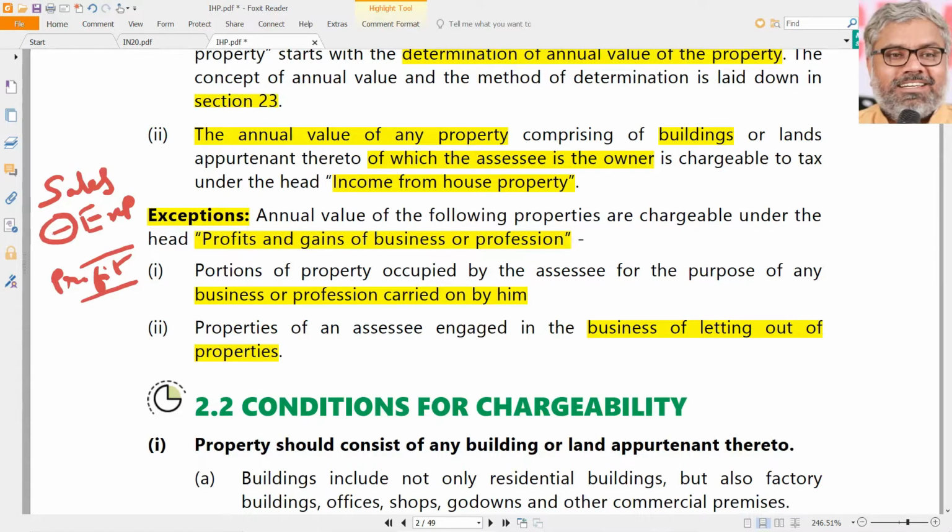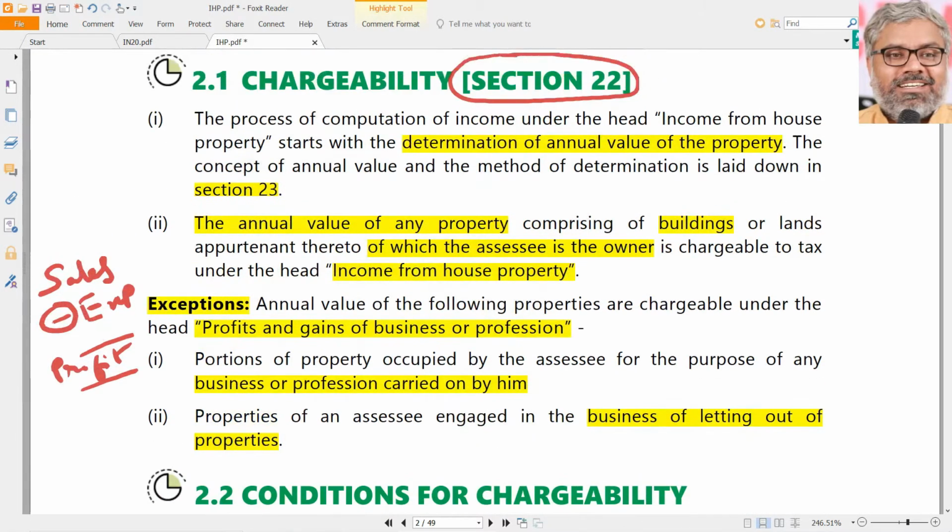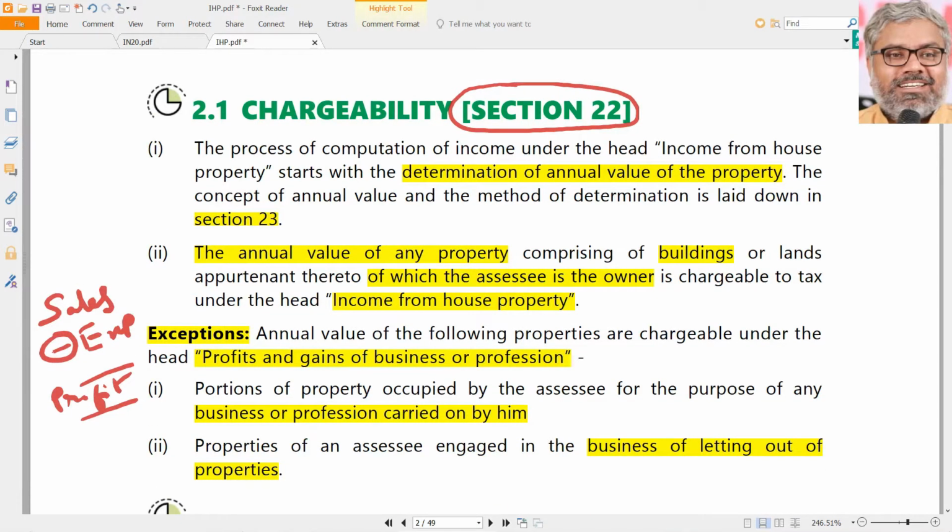But here also care has to be taken. We are talking about SSE engaged in the business of letting out of properties. We are not talking about developers. We are not talking about contractors. We are not talking about real estate companies. We are talking particularly about those people who are doing the business of letting out of properties. Imagine if there is a developer who has house properties as stock in trade.